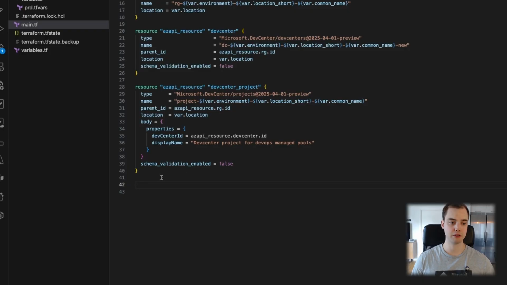But in order to do that, we need to give the service principal some permissions, because it needs permissions on the virtual network that we're going to create.